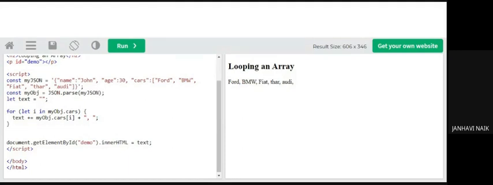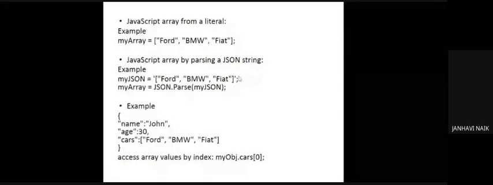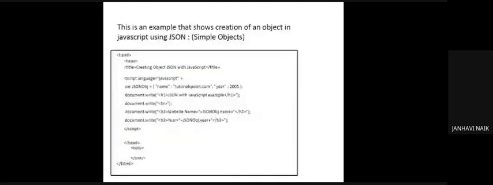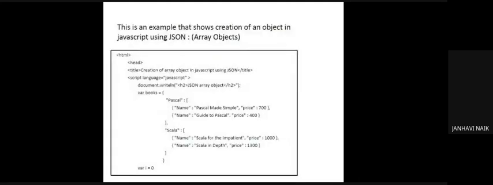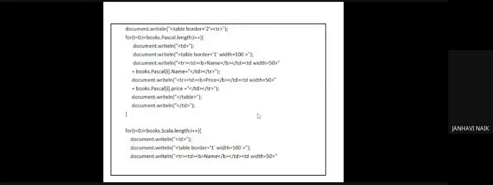Now coming to the next part. Right now we know JSON.parse and we know JSON.stringify. We know how to convert a string into array objects, into elements which can be accessed by the attributes. We also know how to convert a JavaScript object into a string. Now, this is an example which shows creation of an object in JavaScript using JSON. So I just copy down this code, and then we'll see each of the output.